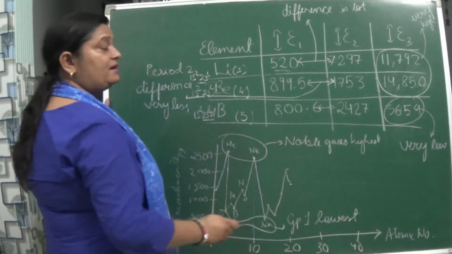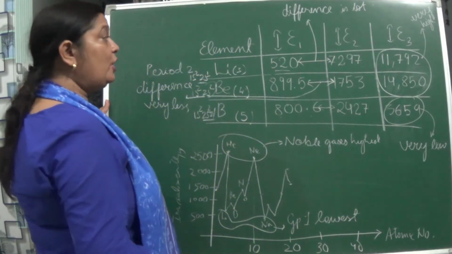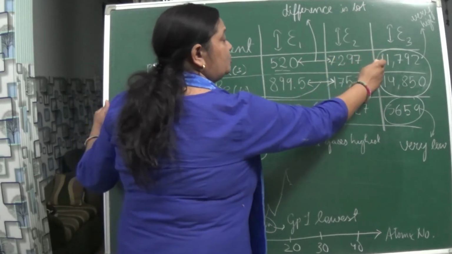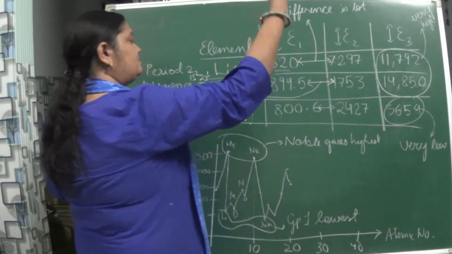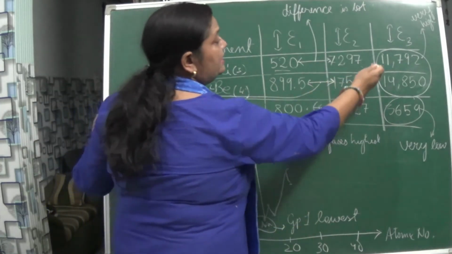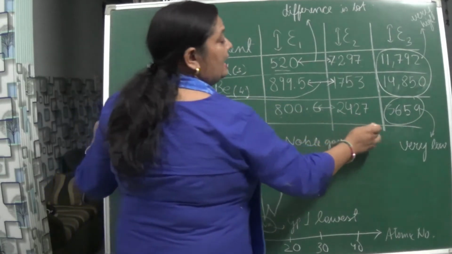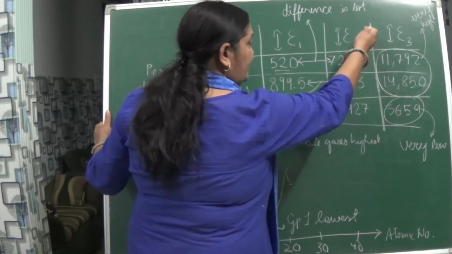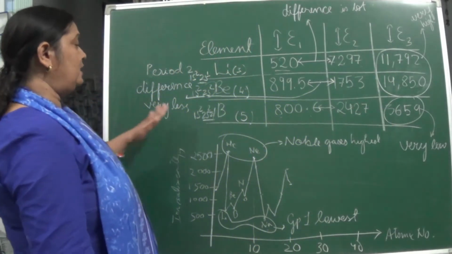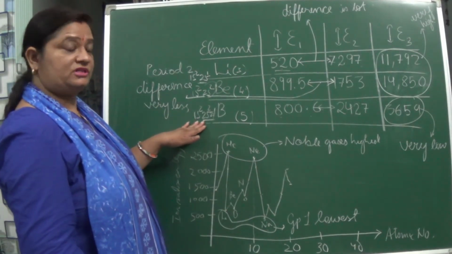this. But when we are comparing the third ionization enthalpies of these 3 elements, you can see from here, the second ionization enthalpy I have said to you, third ionization enthalpy has become more, isn't it? And in beryllium you are seeing it is more than this also, but in boron it becomes less. Here you can see comparatively for boron the third ionization enthalpy is less. You can understand from how many electrons are present in the outermost shell.